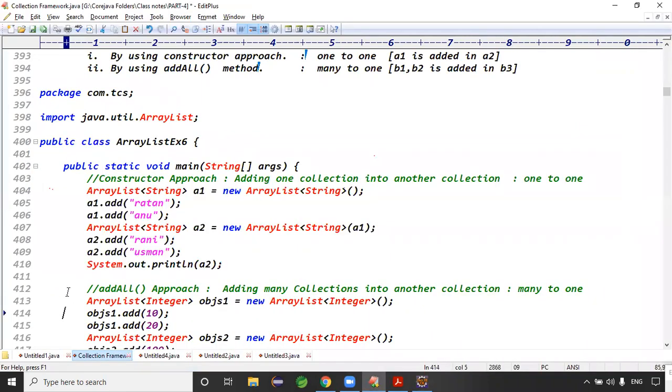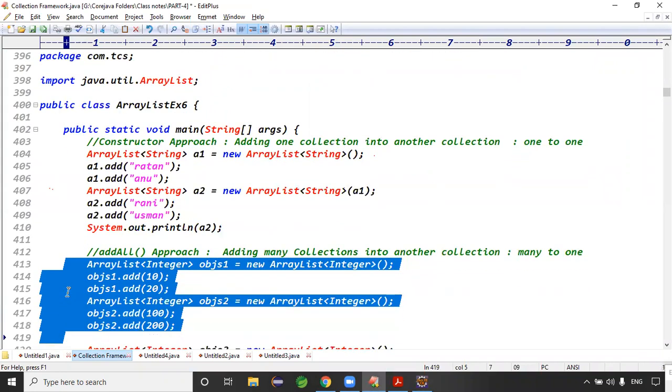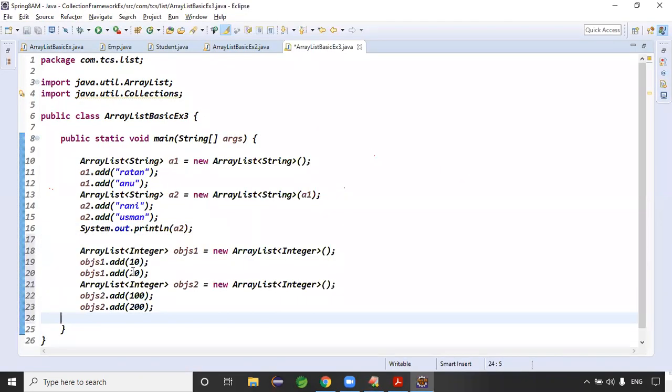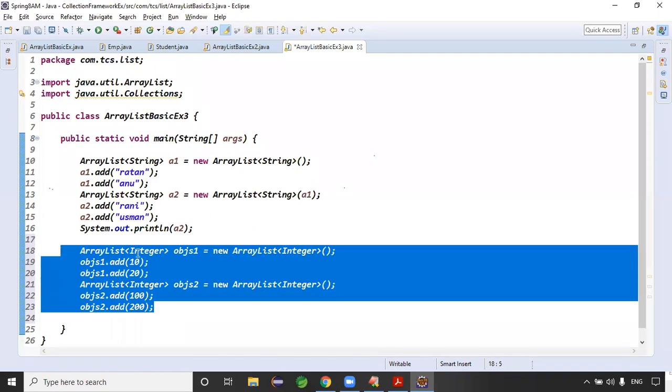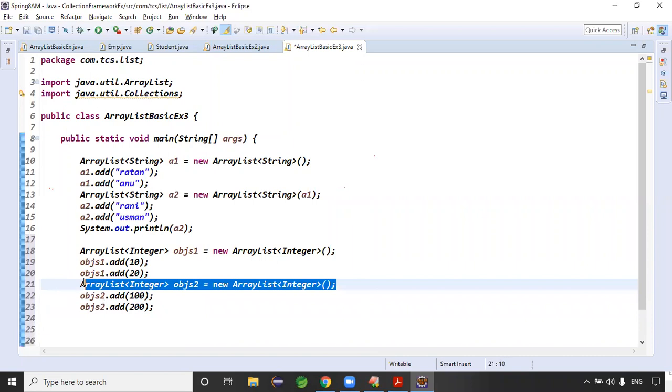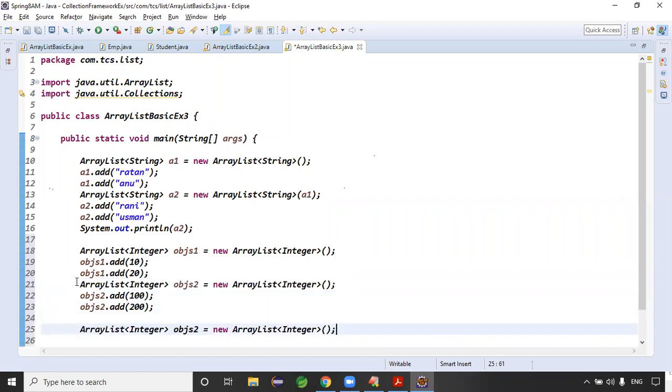And the second approach is addAll. What is the meaning of addAll? OBJS1 is there, OBJS2 is there. OBJS1 contains 2 objects, OBJS2 contains 2 objects, right? Exactly, 2 objects and 2 objects. Then my requirement is that I have OBJS3. I want to add OBJS1 and OBJS2 to OBJS3. Then how?